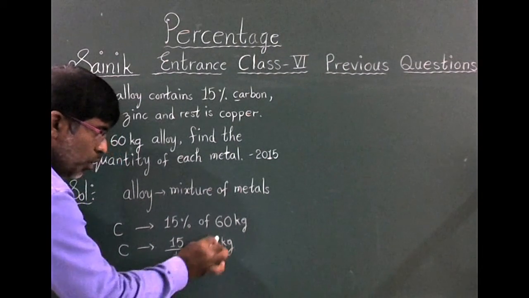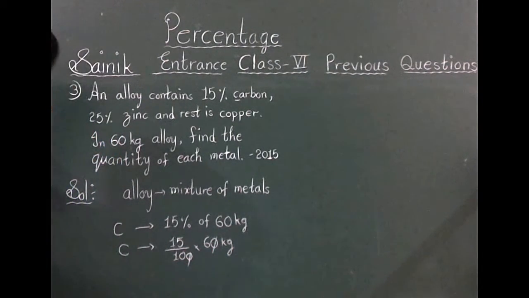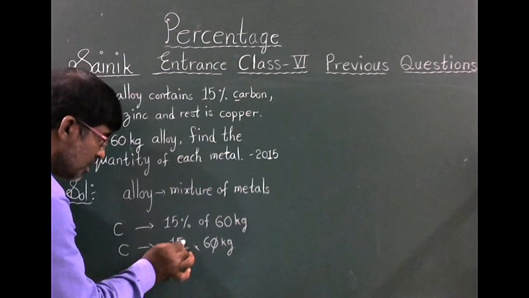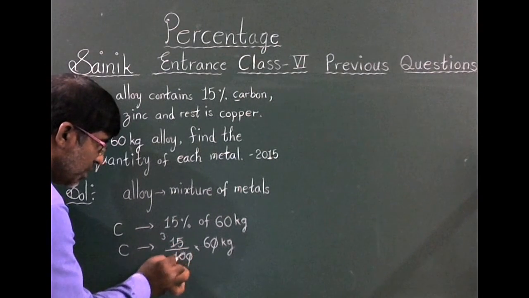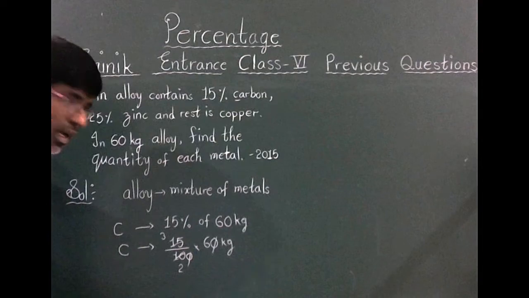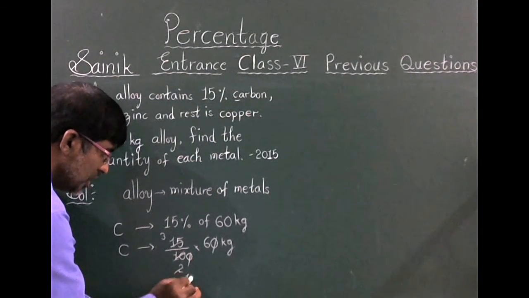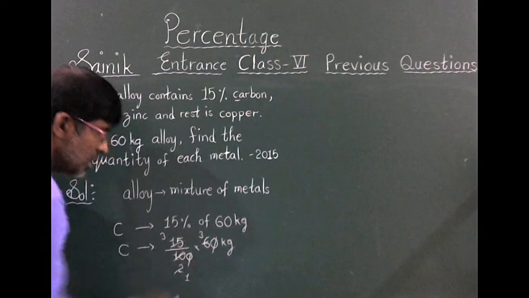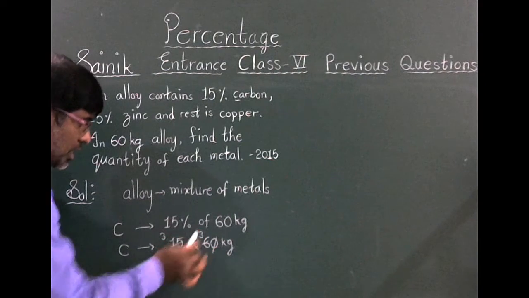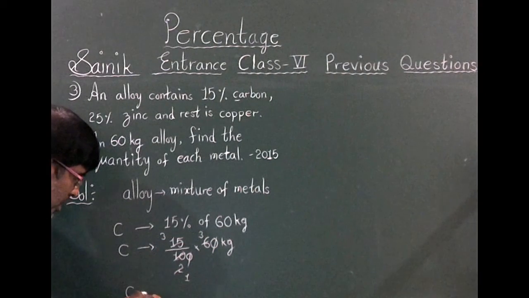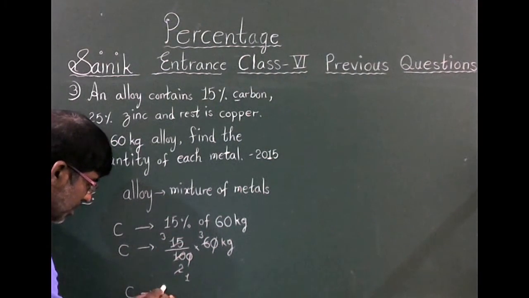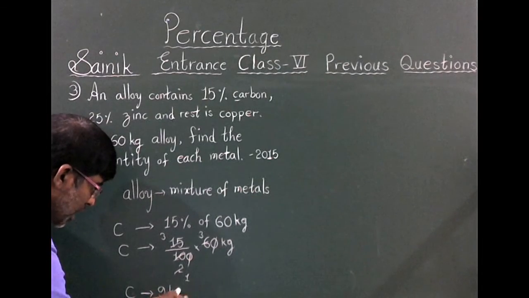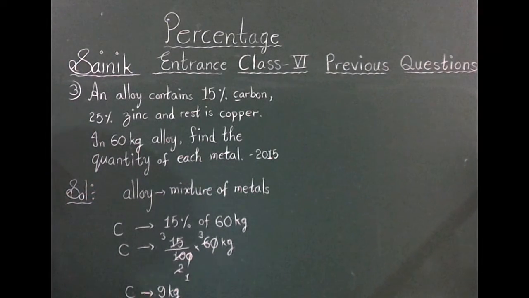In the numerator 10, denominator 10, both get cancelled. 5 threes are 15, 5 twos are 10. Next, 2 ones are 2, 2 threes are 6. Now 3 threes are 9. So the quantity of carbon is 9 kgs.